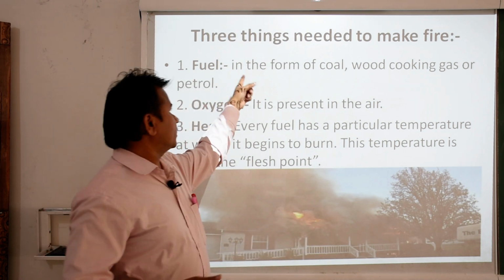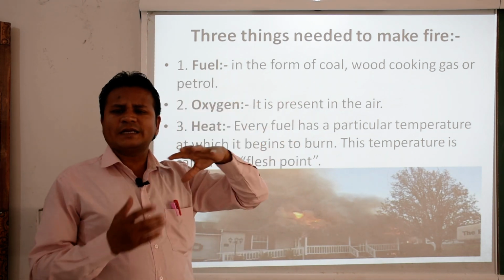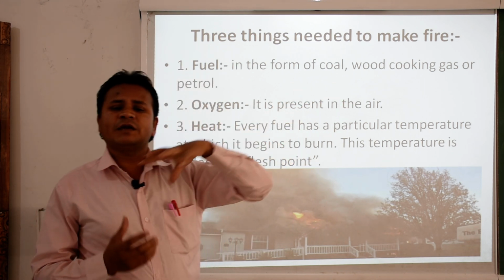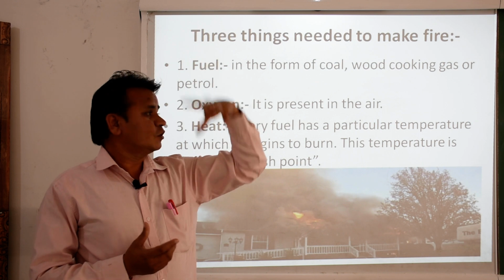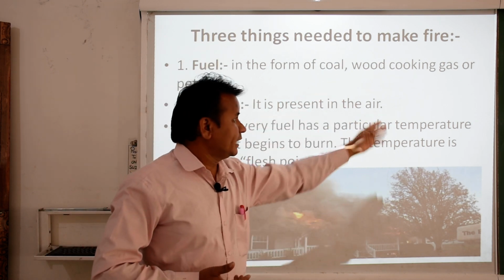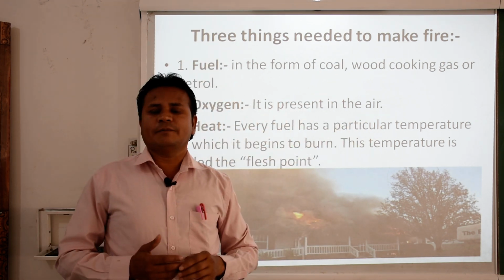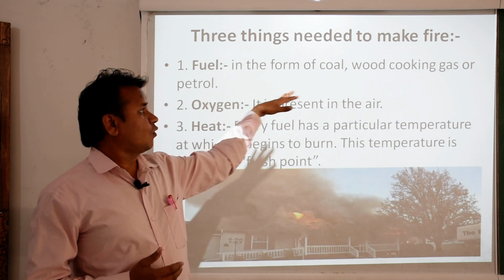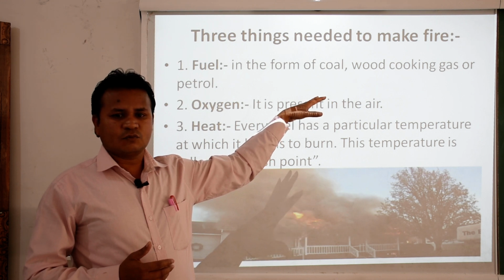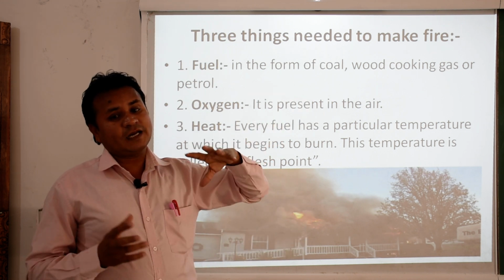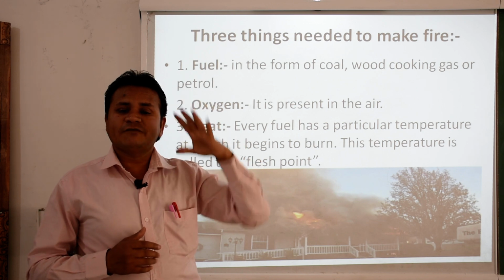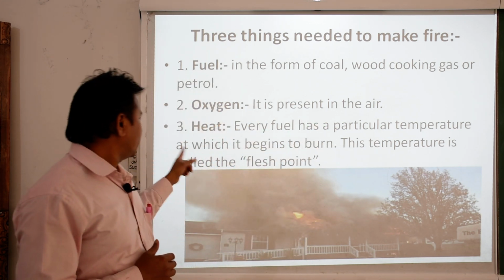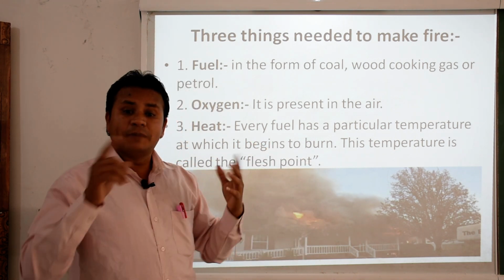If we talk about coal, it takes high temperature, and wood also takes high temperature to burn. Cooking gas or petrol, maybe their temperature could be lower than coal and wood, but definitely each and every fuel has a particular temperature at which it begins to burn.